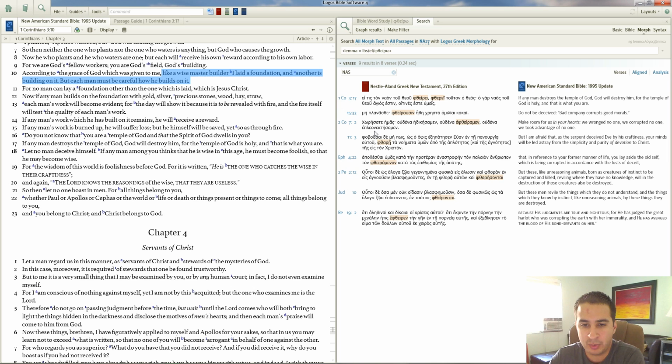Now let's look at how Paul uses it outside of 1 Corinthians. In 2 Corinthians 7:2, Paul says, make room for our hearts. We wronged no one. We corrupted no one. We took advantage of no one. So here corrupted probably doesn't mean morally ruined. What Paul is probably saying is it's not a moral issue. He's saying he didn't wrong anybody. He didn't take advantage of anybody. He's probably saying I didn't cause harm to anyone. So in 2 Corinthians 7:2, I'm going to go ahead and think that probably means harm.